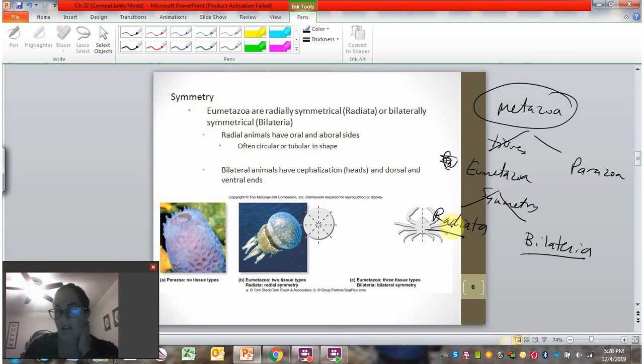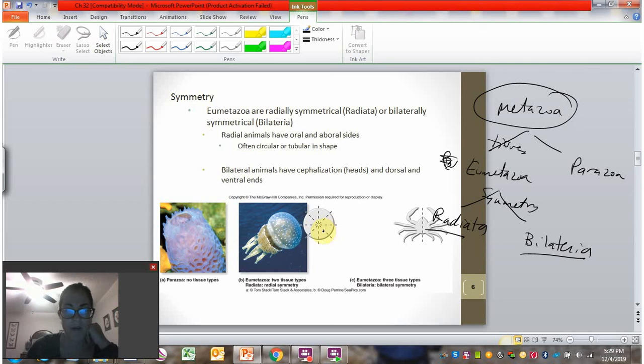They're either radially symmetrical or bilaterally symmetrical. That's where their names come from. So a radially symmetric organism, members of radiata, are able to be divided in any orientation. So if this is a jellyfish, for example, I'm looking at the top of the jellyfish here, and I could cut it in any place like where these hash marks are, and I would get half of the organism.